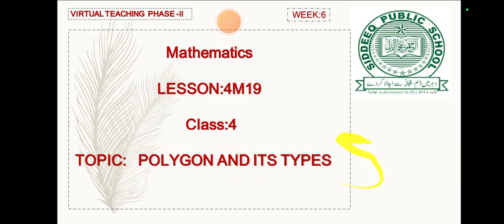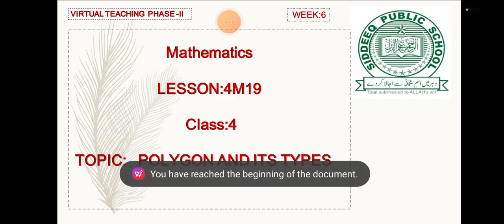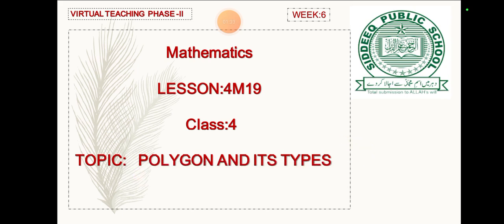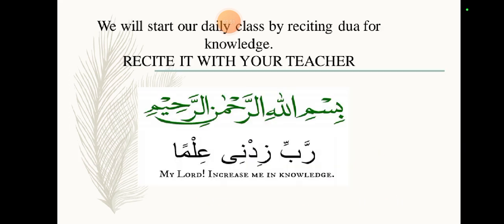Polygons and its types. Like we have gone through angles and its parts or types, we have gone through circle and its parts. Now polygons and its types. So let's go through polygons. What are polygons? Let's learn about that. I have also gone through geometry. So today we learn about polygons and its types.